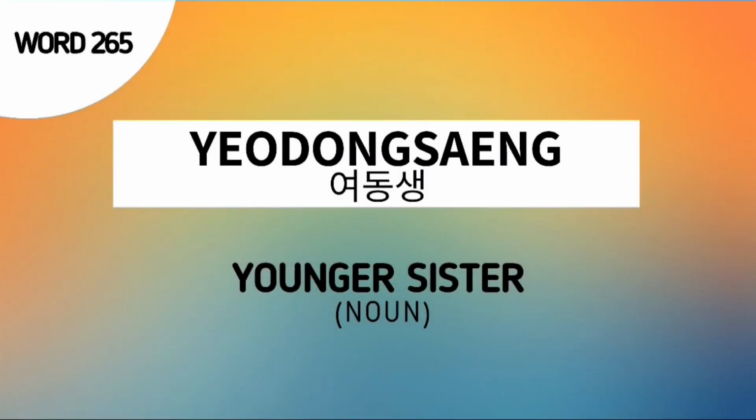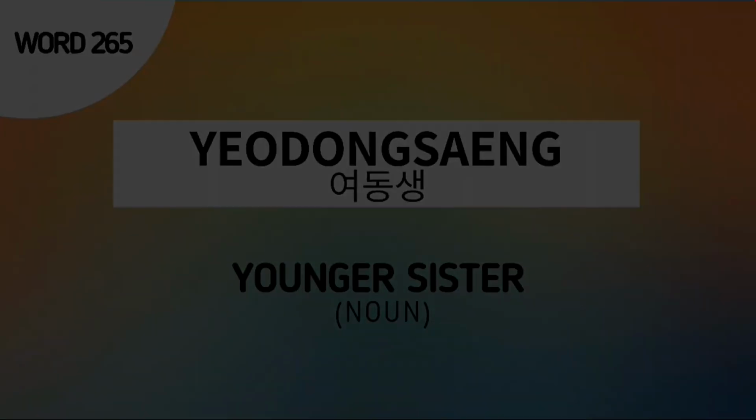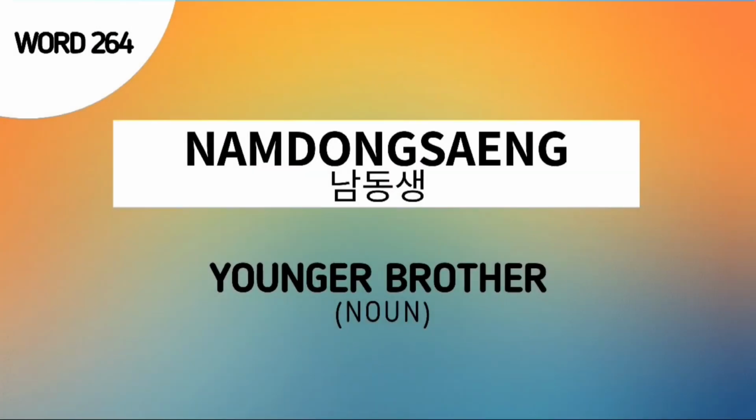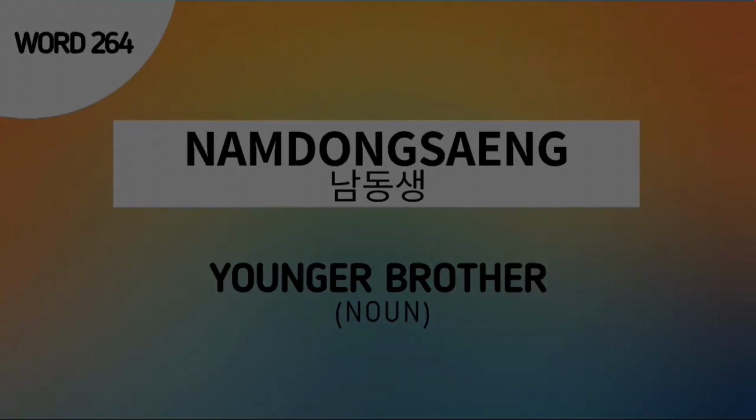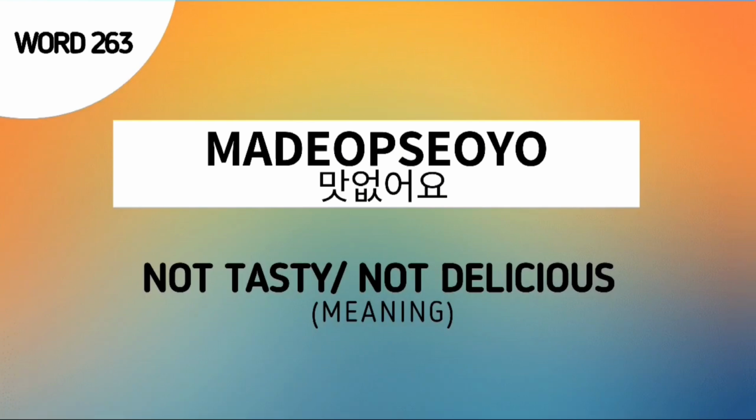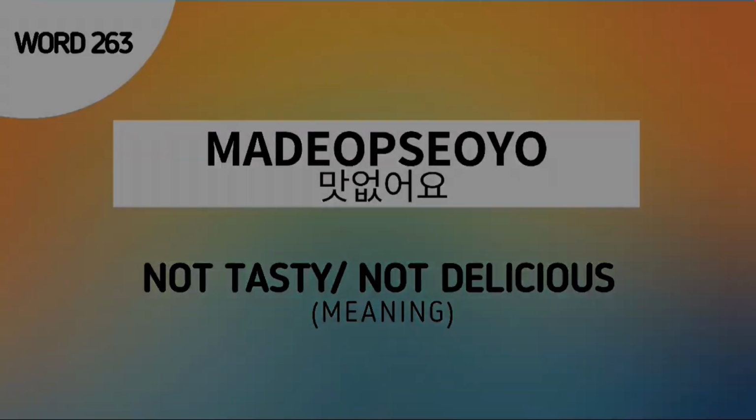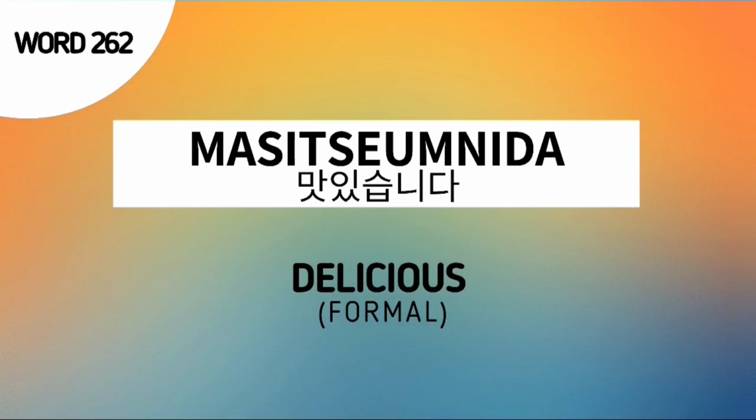Word number 265 is 여동생, which means younger sister. Word number 264 is 남동생, which means younger brother. Word number 263 is 맛없어요, which means not tasty or not delicious. Word number 262 is 맛있습니다, which means delicious, which is said in a formal manner.